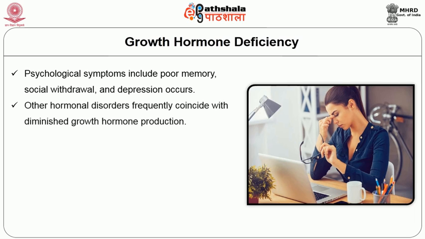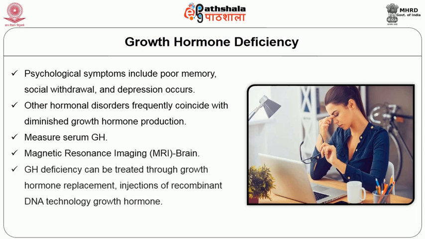And also, hormonal disorders coincide. In such cases, we have to measure the growth hormone level, and an MRI is to be done to assess the pituitary tumor. This can be treated by recombinant DNA technology growth hormone. If a tumor is present in the pituitary, it can be managed by radiation or surgery.